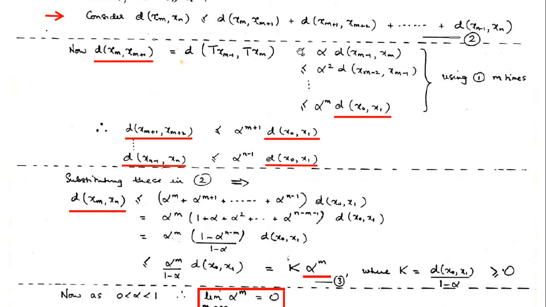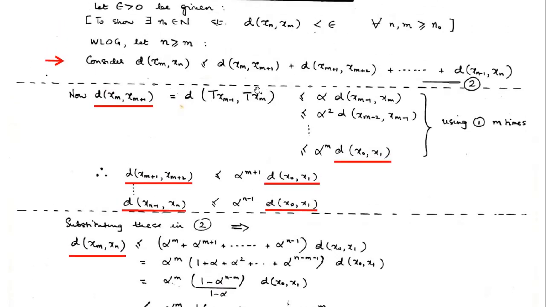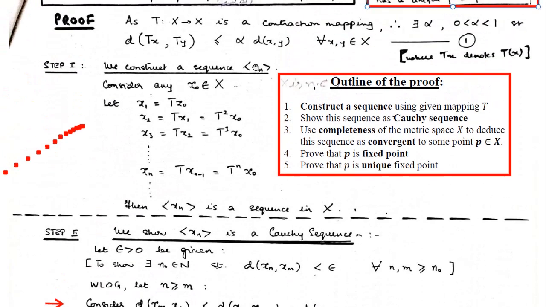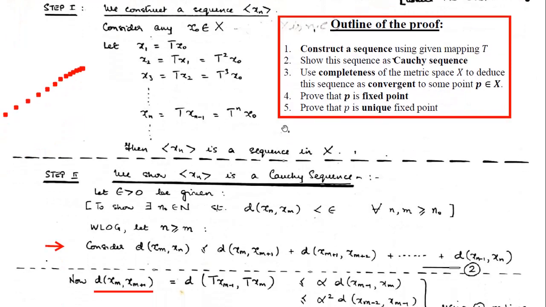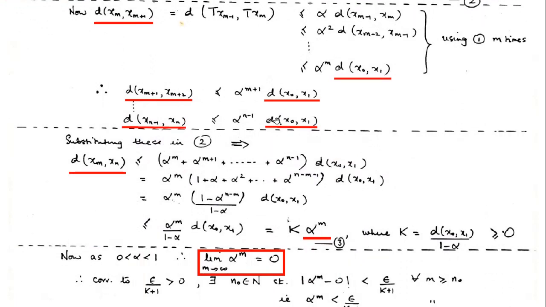Same way we have got this. Now once we have got this, what is this? The distance of image points. And now there comes the role of contraction mapping. What does contraction mapping say? It says that the distance between image points will be less than or equal to alpha times the distance between the original points. So that is the role being played here.